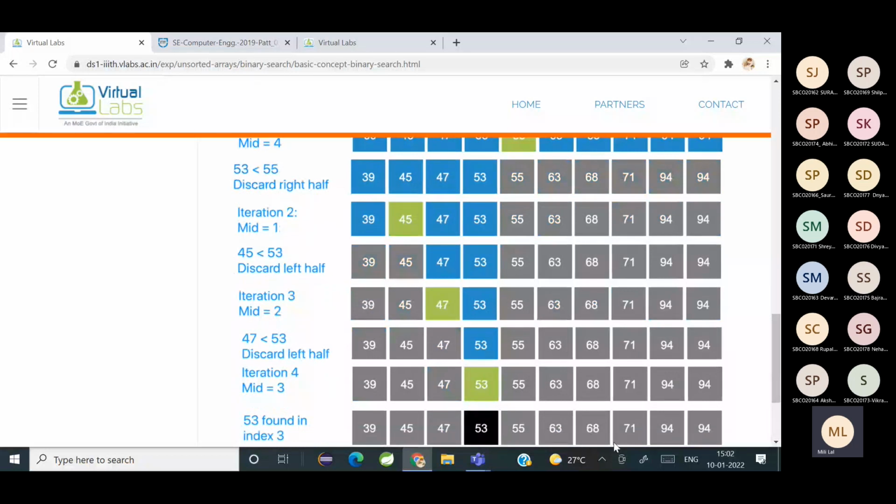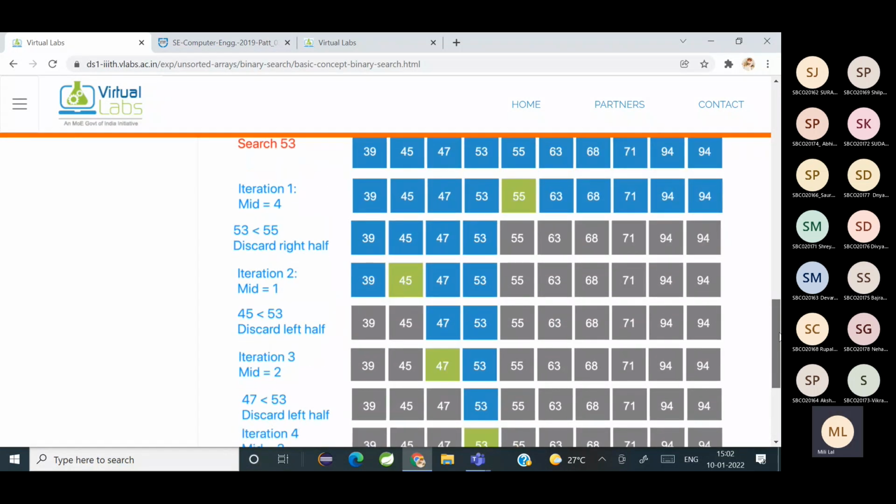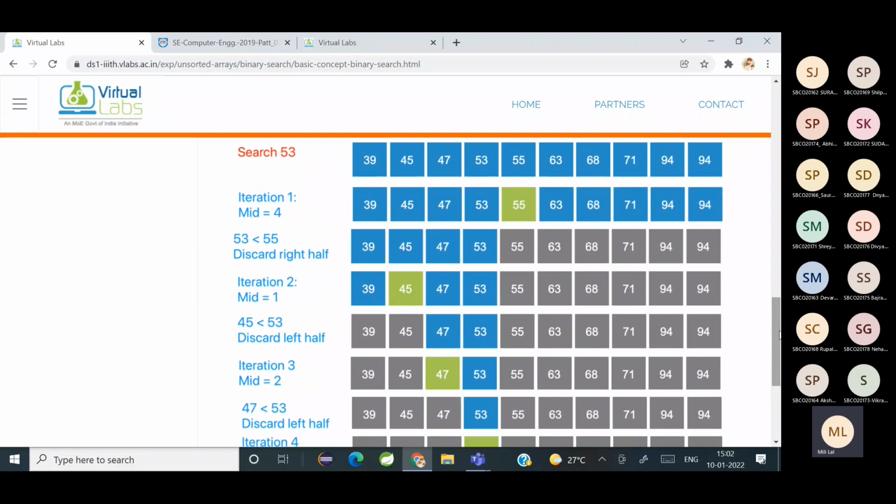So you have found the element, and 53 is found at index 3. Is it clear? What about others? Have you all understood how binary search works?